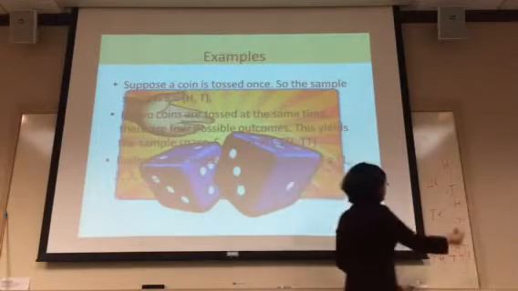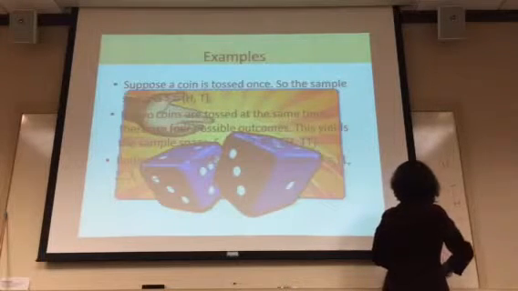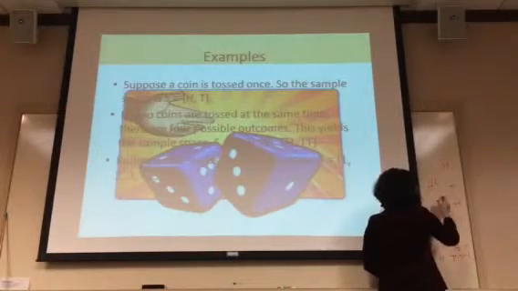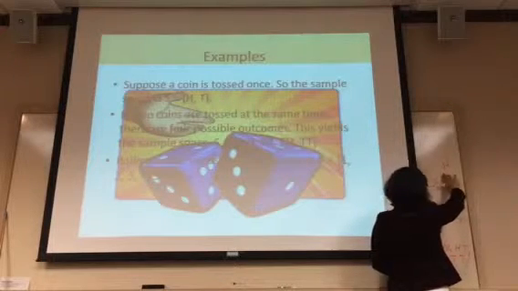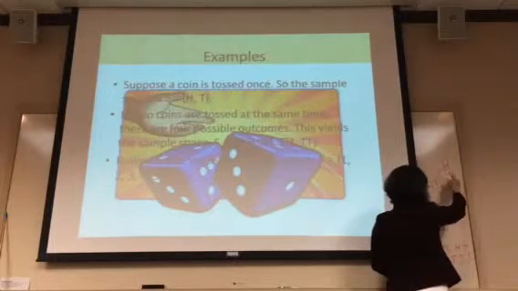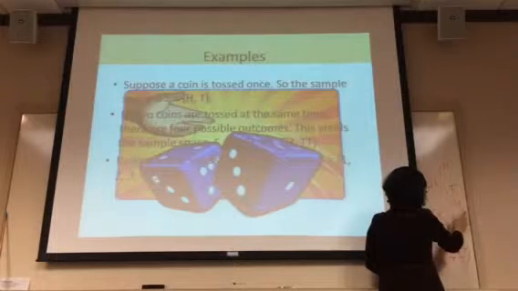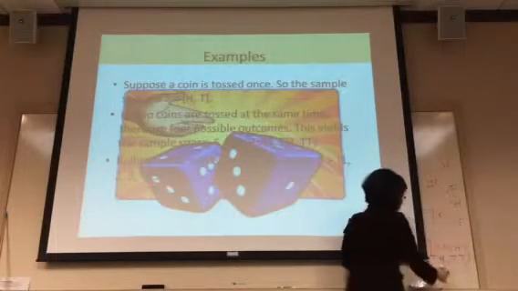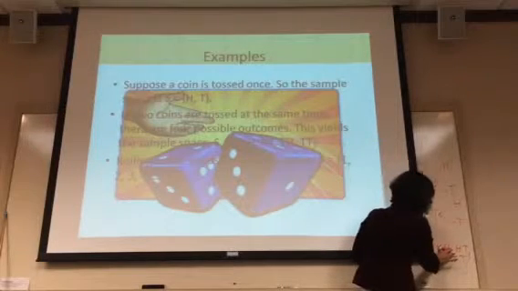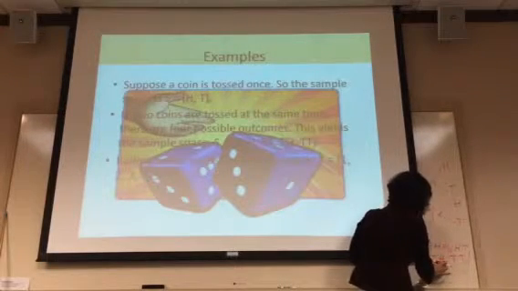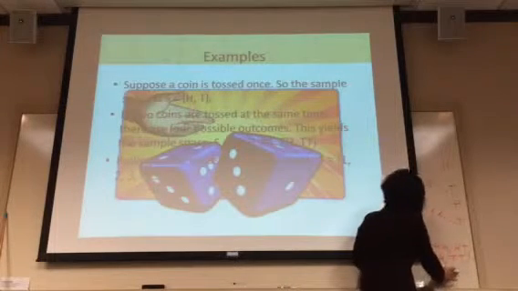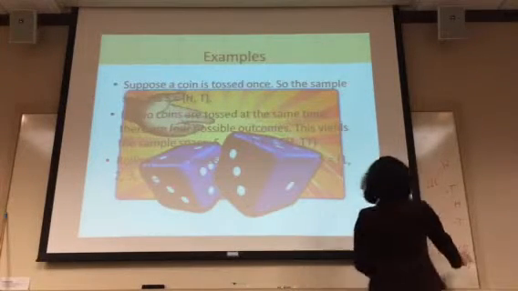If we toss the first coin, we may get either head or tail, and at the second flip we will get either head or tail. If we combine all possible outcomes, we get head head, head tail, tail head, or tail tail. This is called the sample space with all possible outcomes.